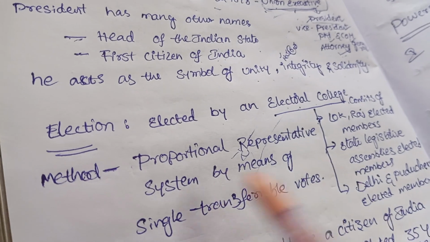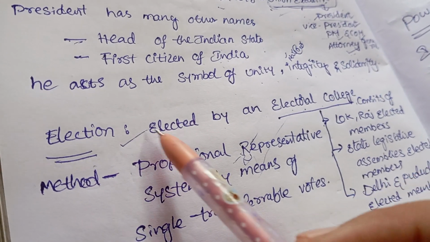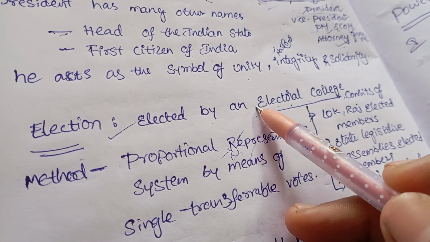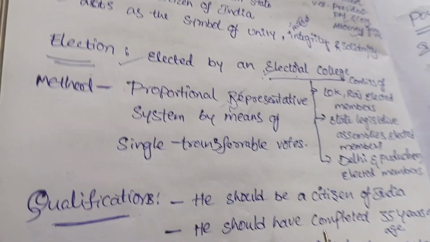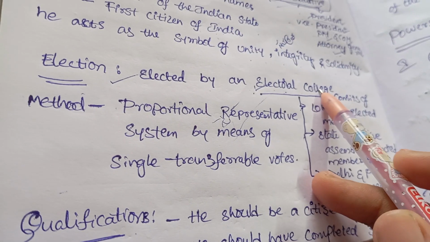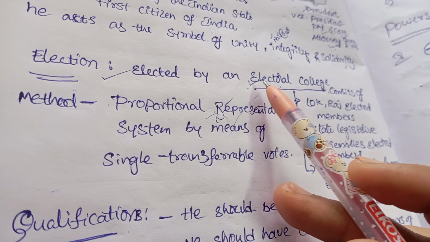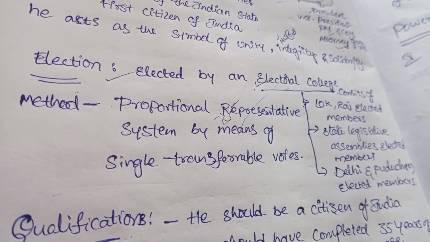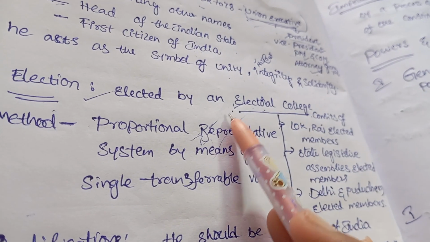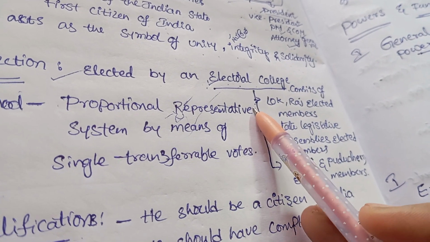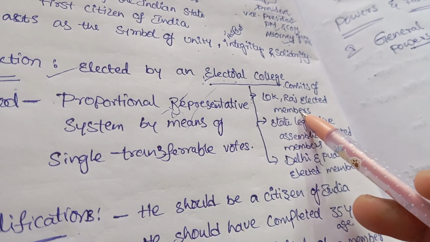Okay, next move to the election. How is the President of India elected? He is elected by an electoral college. It is not a permanent system. He is elected by an electoral college consisting of Lok Sabha and Rajya Sabha elected members.